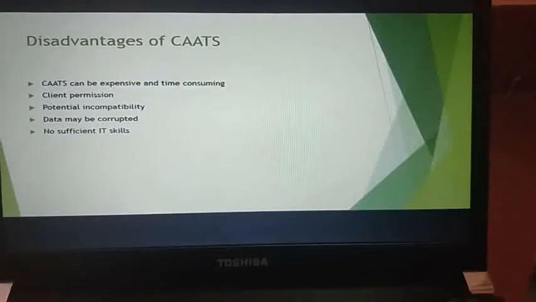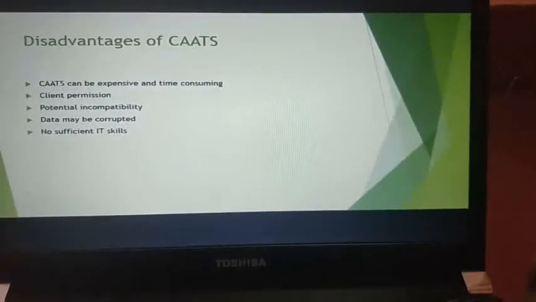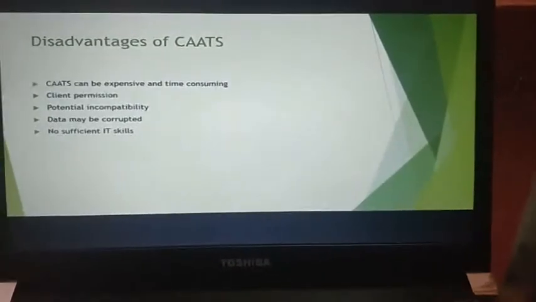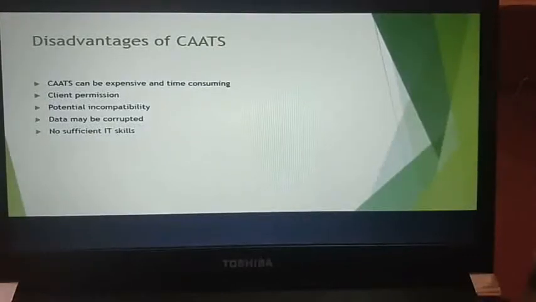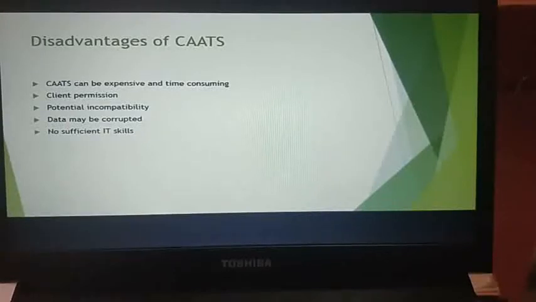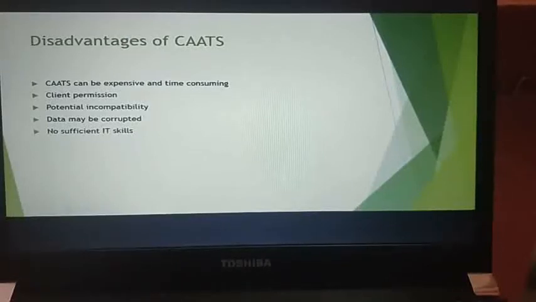Next, you have disadvantages. CAATs can be very expensive and time consuming, because they give you independent viewing of the data. You need to maintain the data and store the data, so it becomes time consuming and expensive. You need to get client permission, and if someone else wants to operate it, you need to take the permission of the client. It can be incompatible, data can be corrupted, and it is not sufficient. You may not have sufficient information technology skills. Not everyone has IT skills, it is only the experts who have, so it is a disadvantage.